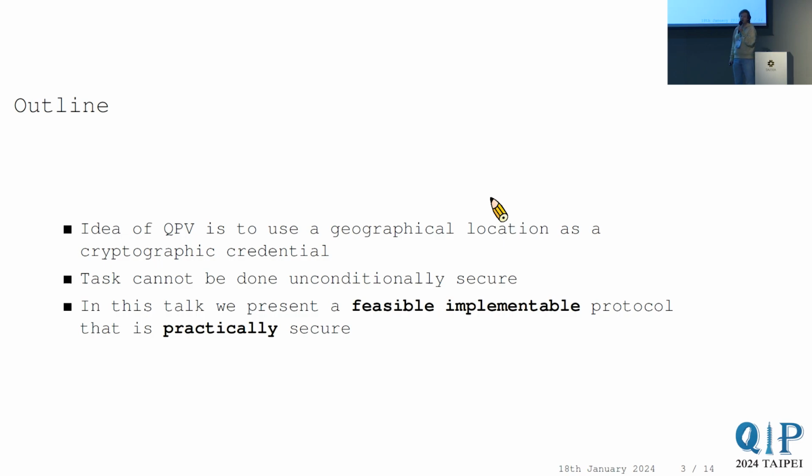Then I want to argue that the task of position verification cannot be done unconditionally securely, which means that if we want to implement this, we are interested in some sort of practical security for quantum position verification, and I'm going to tell you what that means. And then I'm going to introduce a protocol and argue that this is a very good candidate protocol that has all the properties of security that we will be practically interested in.